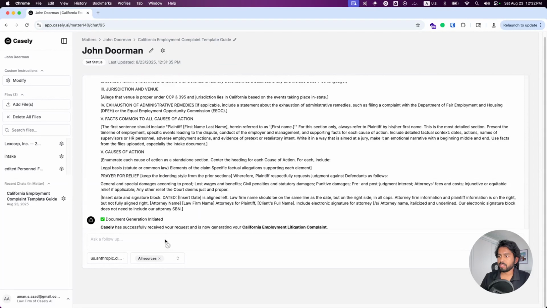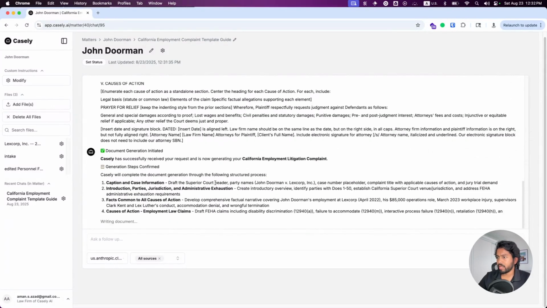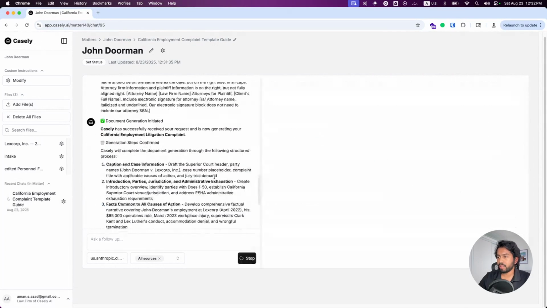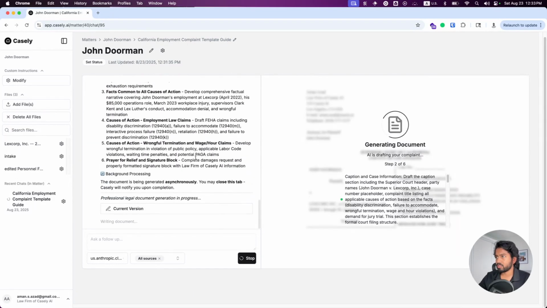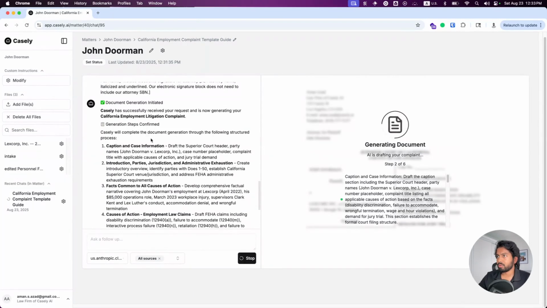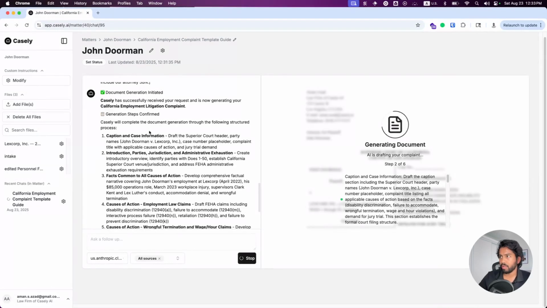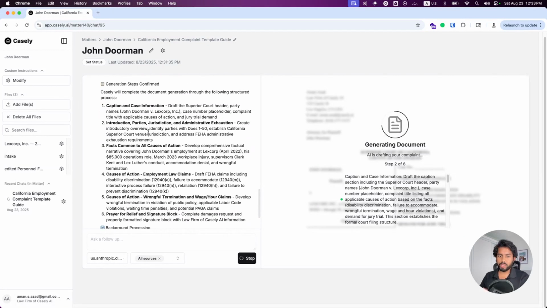Awesome. So we see here now Casey is letting us know what the plan of action is going to be. Before we jump into the right-hand side of the screen, let's just focus on what's happening here. Casey's recognizing that we want to generate an employment litigation complaint. Great. We have a few steps here. It's broken down our request into multiple sections.